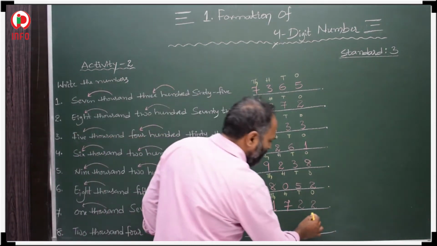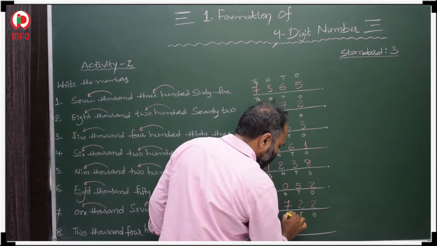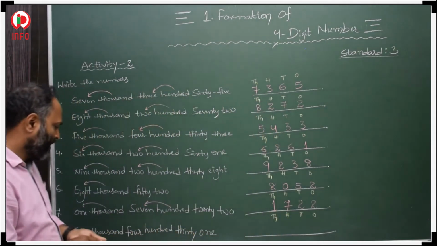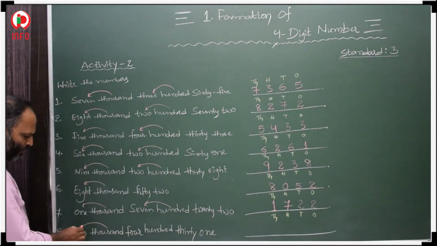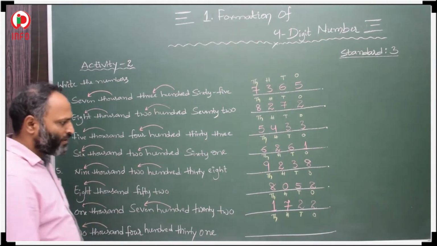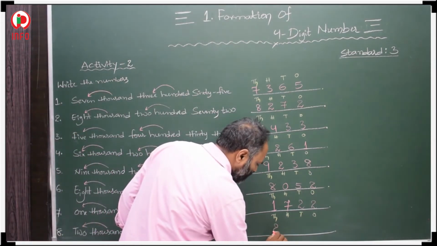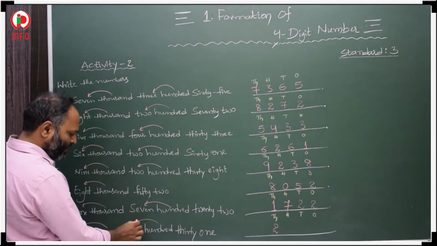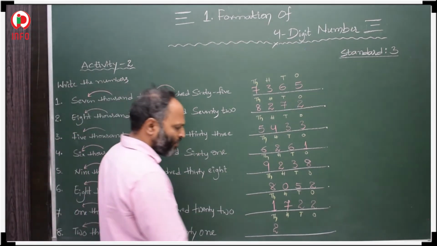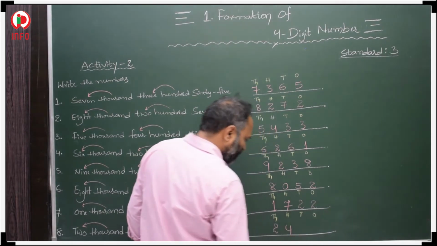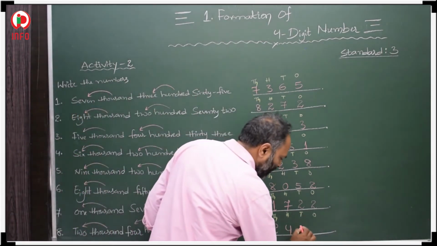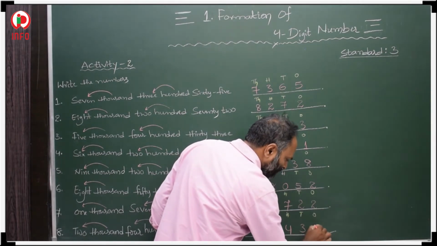Next, again a 4-digit number: ones, tens, hundreds and thousands. Then how many thousands? 2000. 2 is in the thousands place. 400, in the hundreds place 4. 31, in the tens place 3 and in the ones place 1.